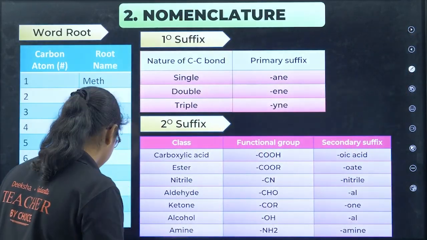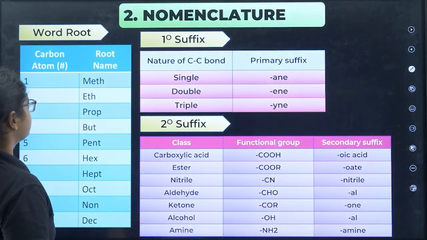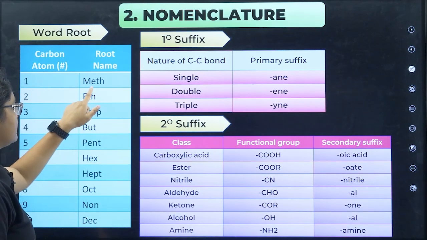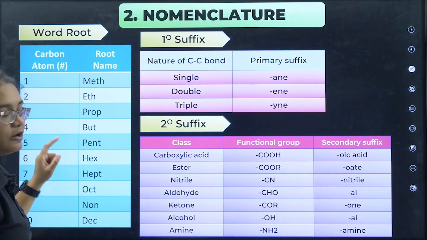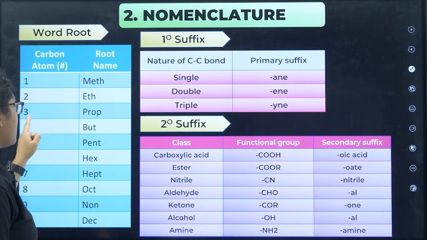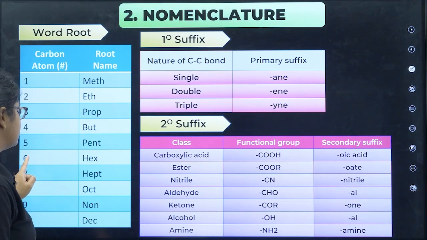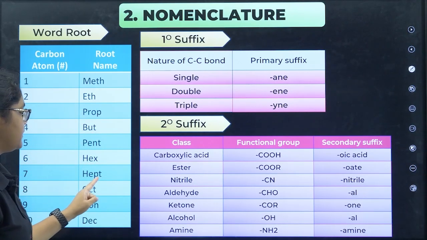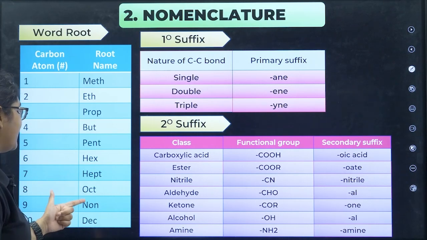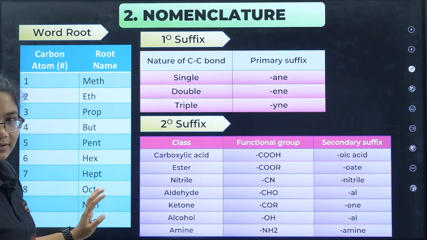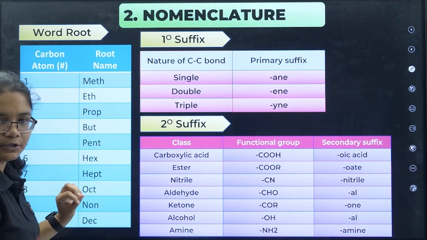As I told you, first thing is word root. In word root, if you have one carbon, we use the word root meth, 2 carbon eth, 3 carbon prop, 4 carbon but, 5 carbon pent, 6 carbon hex, 7 carbon hept, 8 carbon oct, 9 carbon non, 10 carbon dec. This is the word root that we will be using.